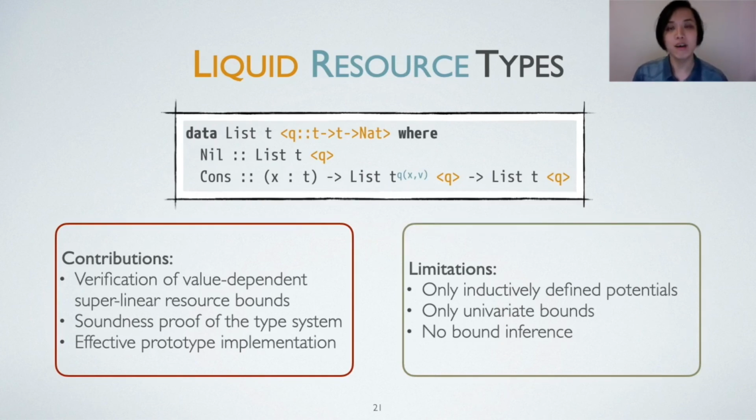For example, our system only supports inductively defined potentials, does not allow multivariate bounds like n times m, and we don't have a type inference algorithm yet. These limitations are interesting research directions, and we hope to explore some of them in the future.